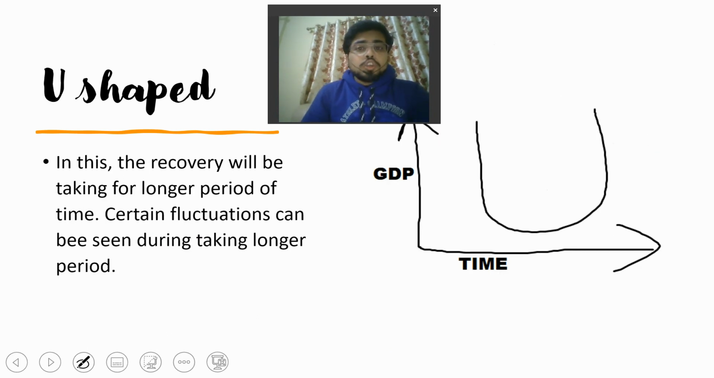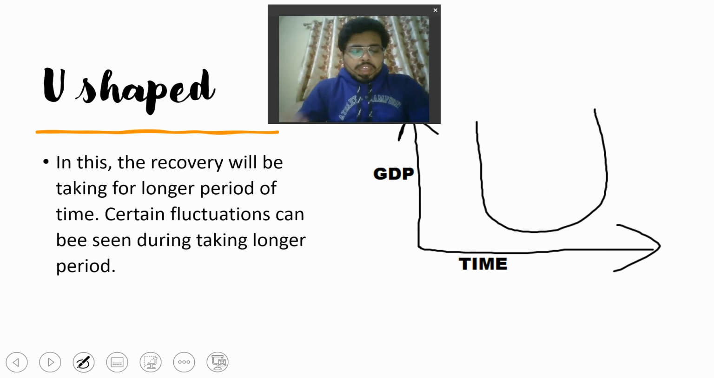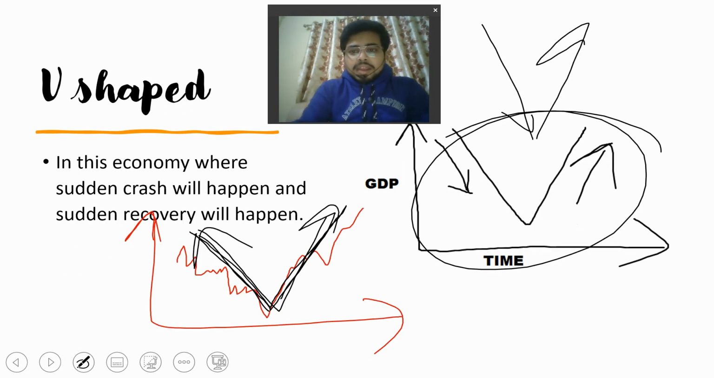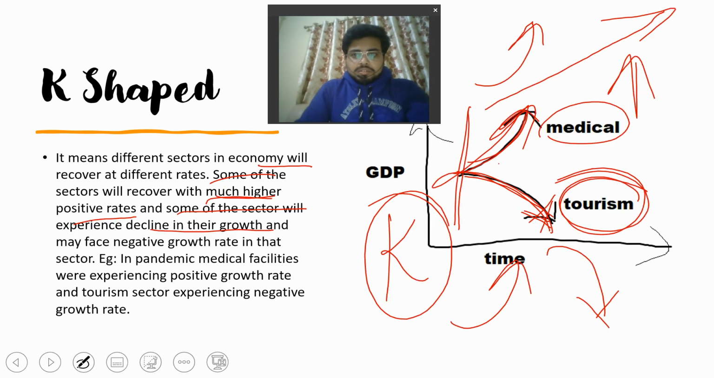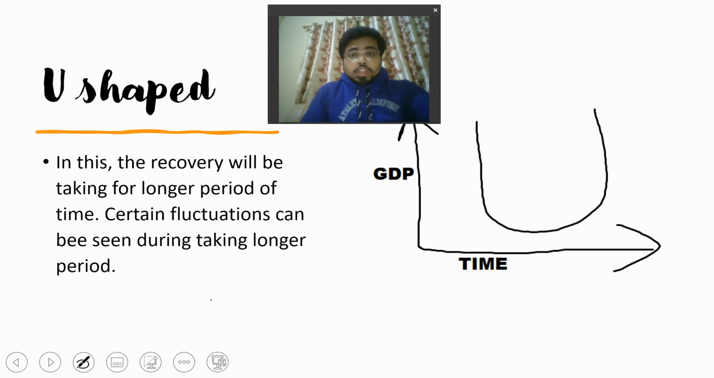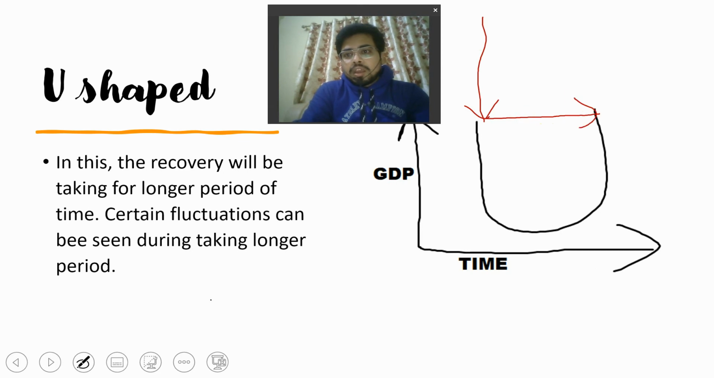Now we will see U-shaped recovery. Every shape has one significant mark. In the V-shaped, the mark is a sudden decrease and sudden increase. In the K-shaped, one sector is increasing and the other sector is decreasing, working poorly. Similarly, in the U-shape, the point to be noted is that it will take a longer time to revive the economy. The economy falls down, takes a longer time to recover, and then slowly moves above.